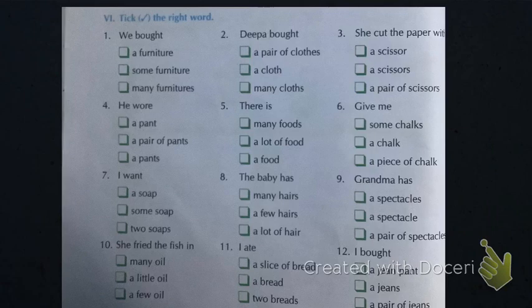Now students, in the next question we had to tick the right words. This is your homework. It is a very easy question, let me solve two or three for you. So we bought, what will it be, a furniture, because furniture is a singular noun. Here Deepa bought a piece of cloth, a cloth or many cloths. Here you can see that we use a pair of cloth. Then she cut the paper, a pair of scissors.